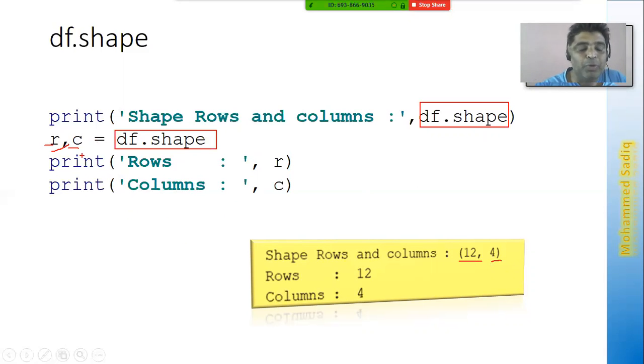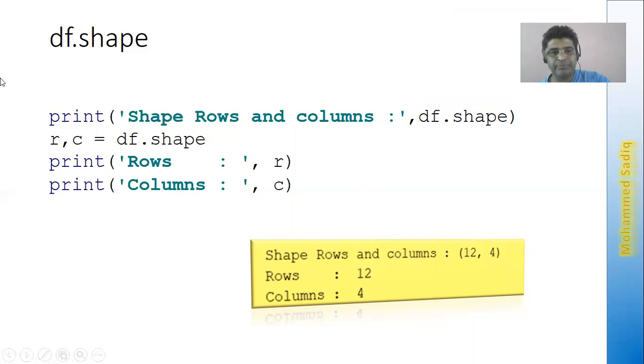Fine. So now you want to extract it separately. I can use it like this: a row variable and a column variable equal to DataFrame.shape. So the first value will go into the row, the second value will go into the column. And then we print out how many rows and columns there are. So it says in my data frame, we have 12 rows and 4 columns.